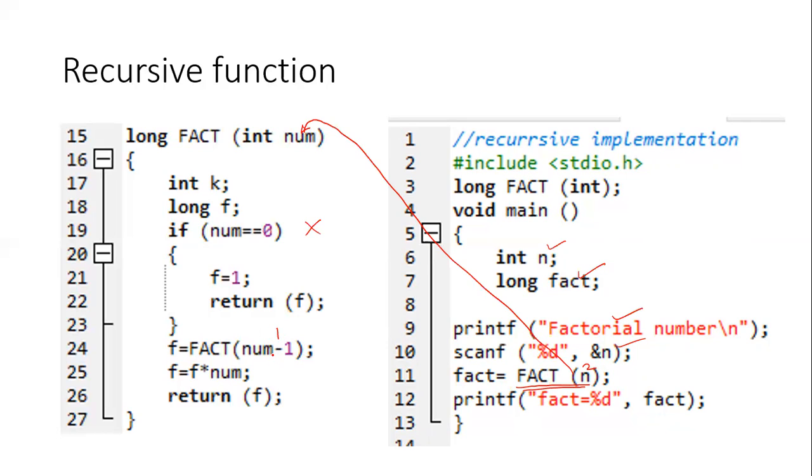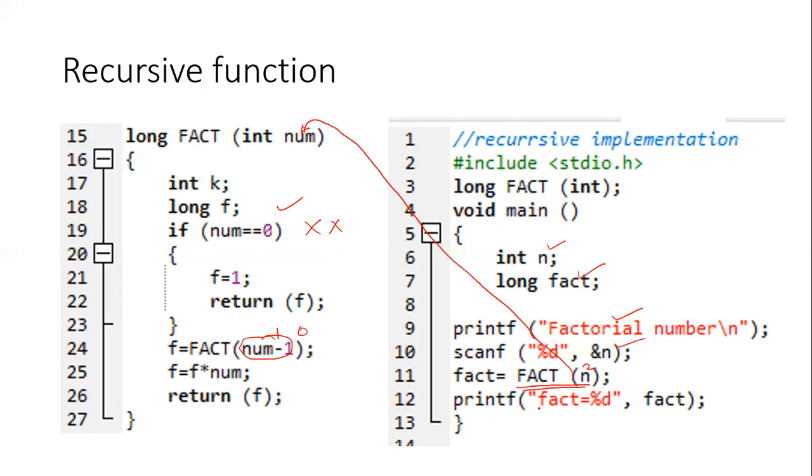Then this entire thing will become 1, because m minus 1 is 1. Then again it will come here, and again the condition is not satisfied, so it will make it 0. So like this, it will continue to call, but every time we ensure that it reaches the base criteria.